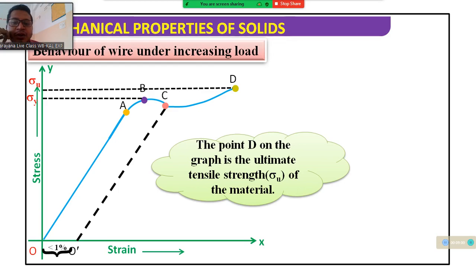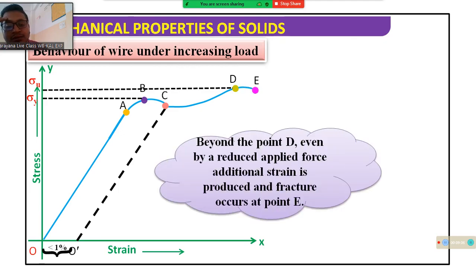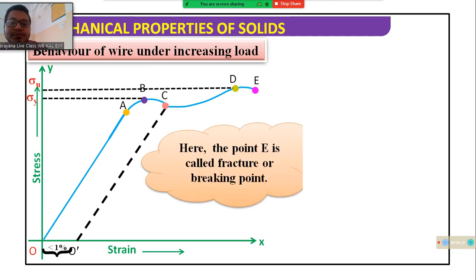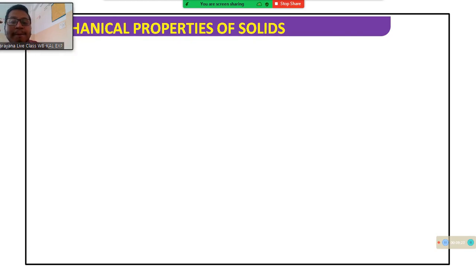And the point D on the graph is the ultimate tensile stress of the material. Beyond the point D, even if the applied force is reduced, additional stress is produced, and the fracture occurs at point E. The point E is called the breaking point.